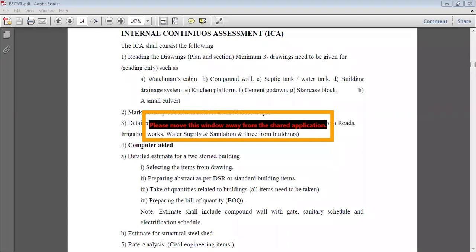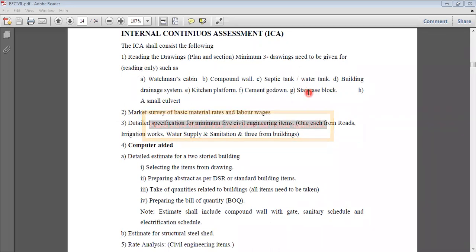I will use the pointer for this. What are the 8 activities which are being given? Watchman's cabin, compound wall, septic tank, building drainage system, kitchen platform, cement godown, staircase block. So minimum 3 drawings need to be given for the readings. So at least you should collect whatever drawings have been mentioned in this particular part.